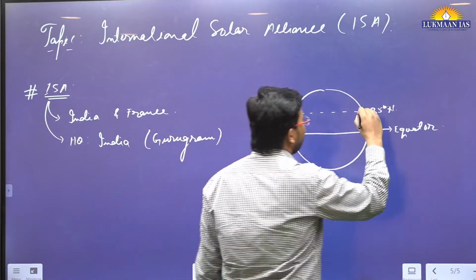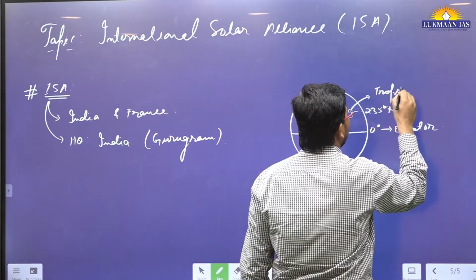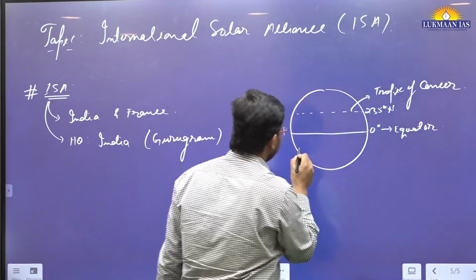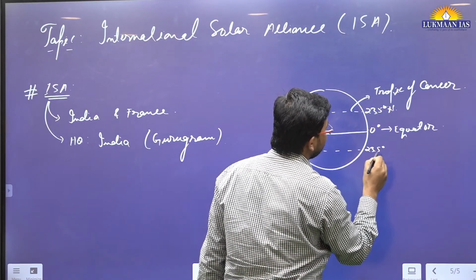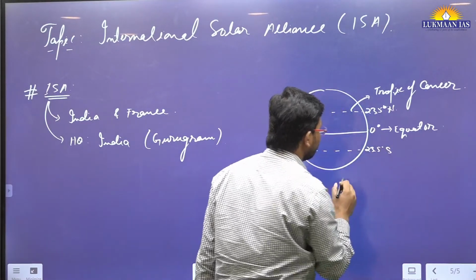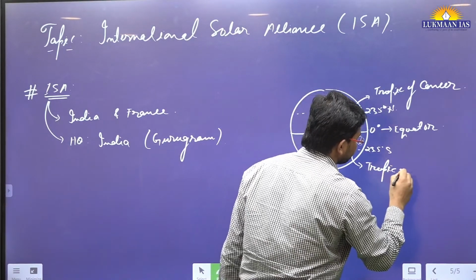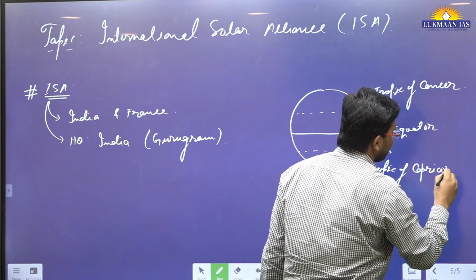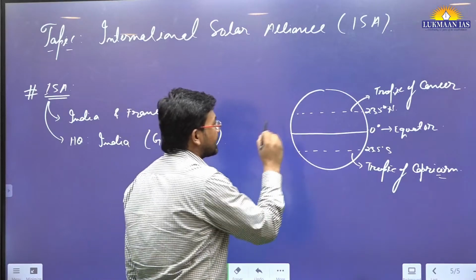This particular line is known as the Tropic of Cancer. Then to the south also there is a line, 23.5 degrees south. This is known as the Tropic of Capricorn. So these two lines are significant.